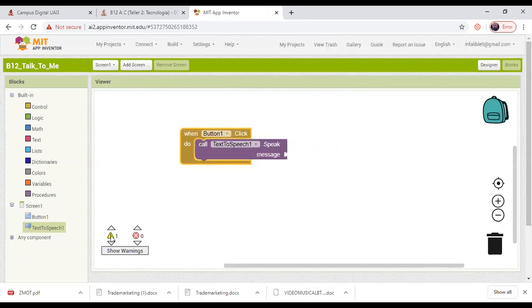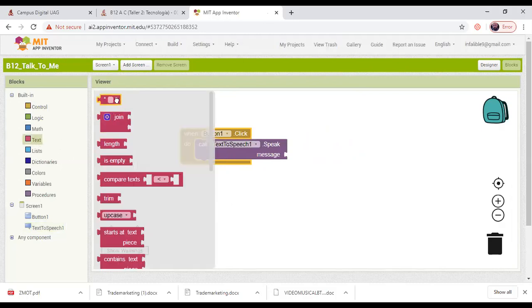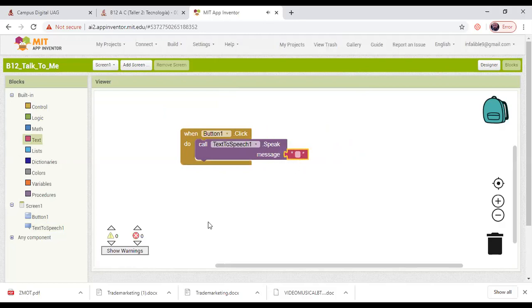Notice that I have here a warning. This warning is because I don't have a message yet. I cannot leave this code like this. I have to add a message. After I add the message, notice that we don't have warnings, we don't have mistakes, we don't have errors. Everything is fine. But here I have to enter the message.